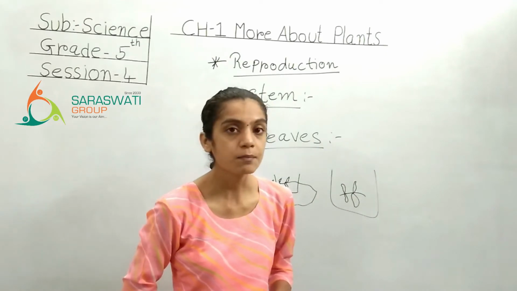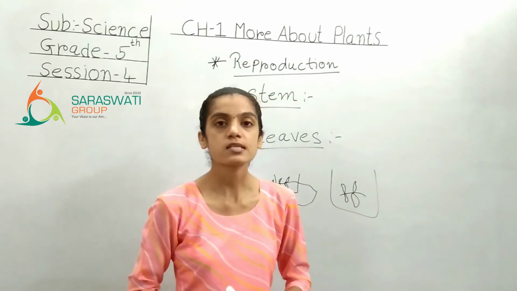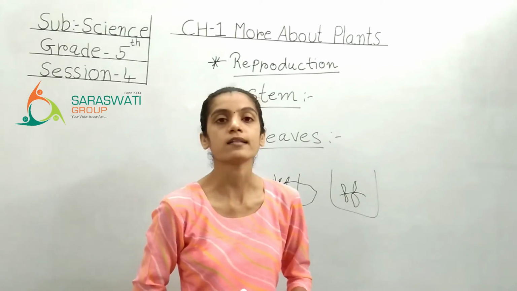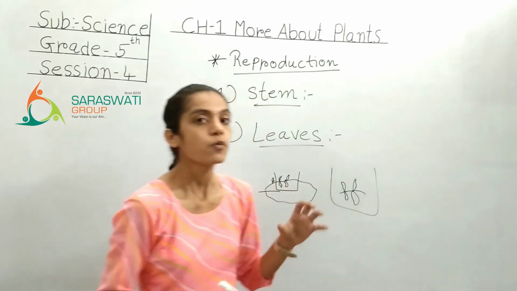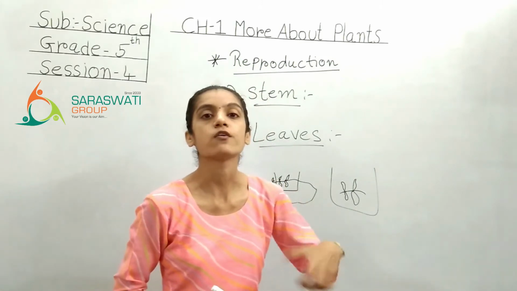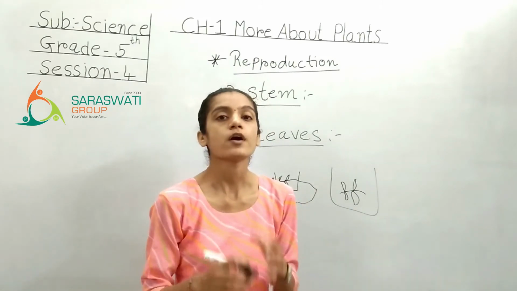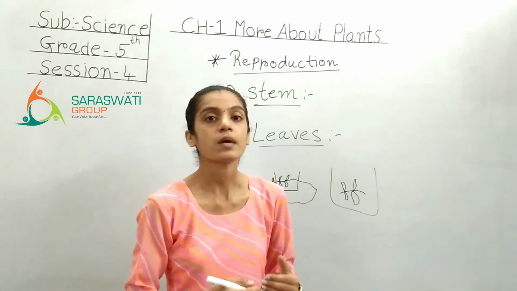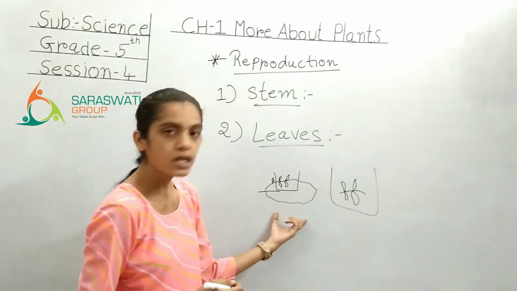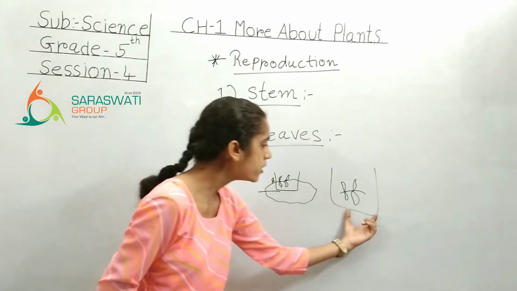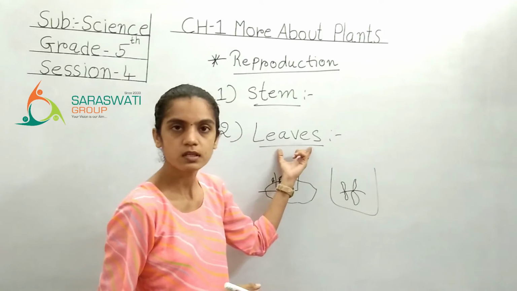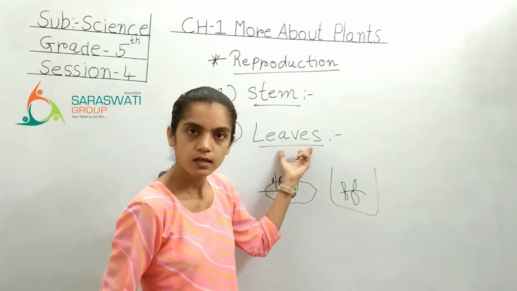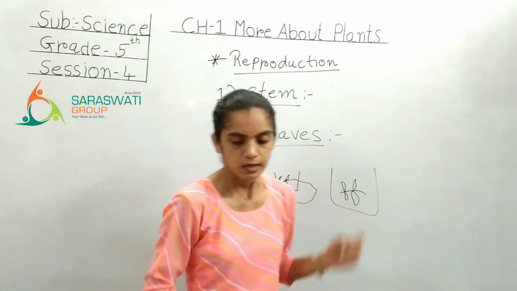That means what happened here? Which process is done? Yes, you are right. That is reproduction. That means which portion I have used for reproducing? Plant નો કયો ભાગ મેં reproduce કરવા માટે use કર્યો છે? That is the leaf. So I can say that here the reproduction is done through the leaves. Correct? Clear? Okay, let's move.